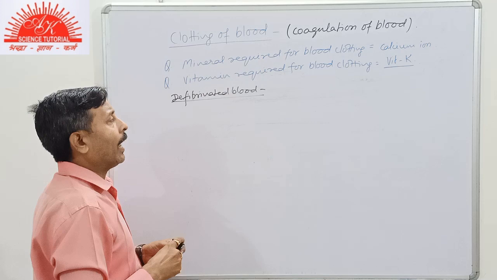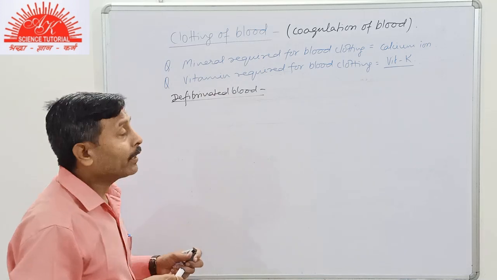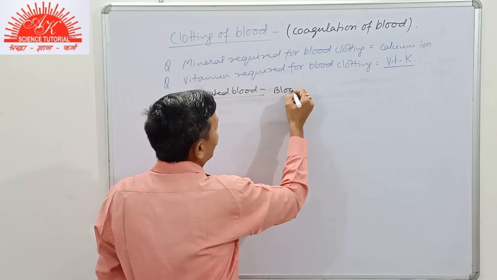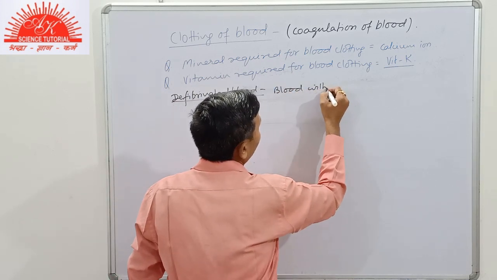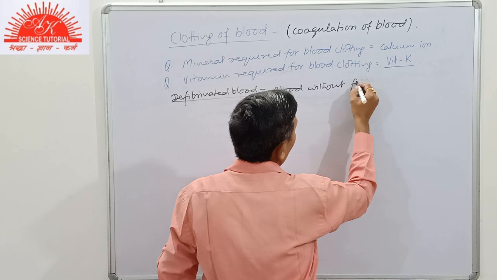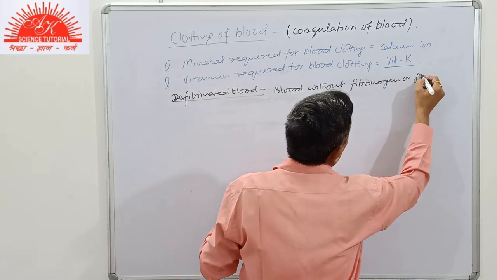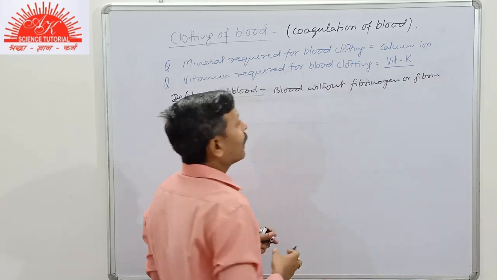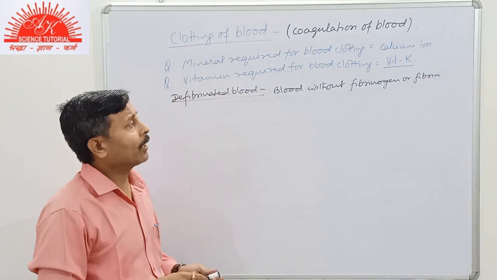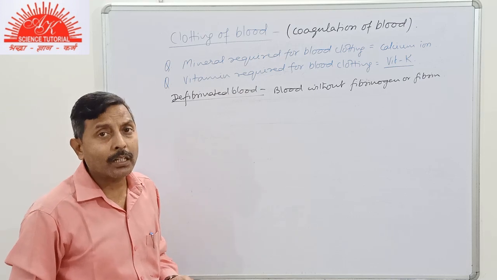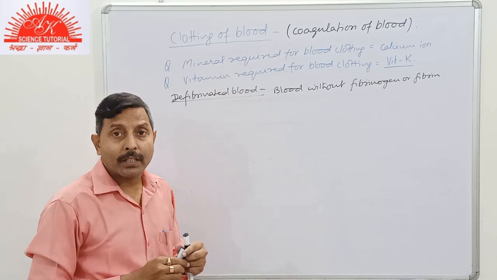Now this is not only the blood plasma, but it is the blood, so blood without fibrinogen or fibrin. Except fibrinogen or fibrin, it will contain all the components of blood. Now it will be red colored. And how can it be obtained?